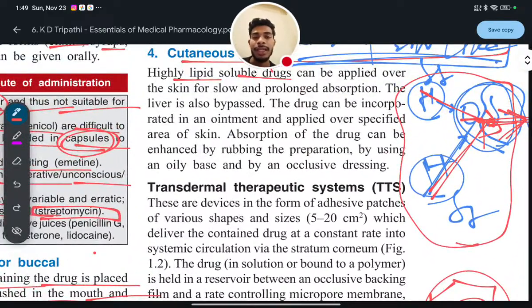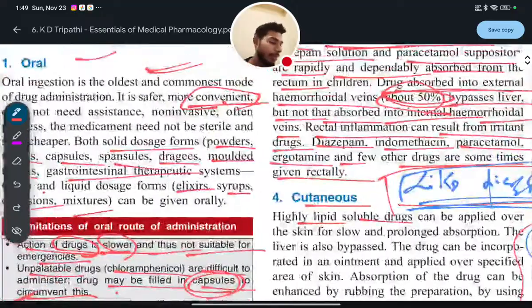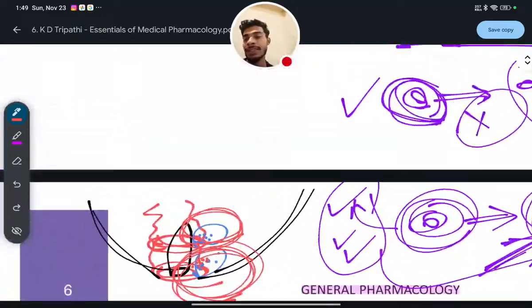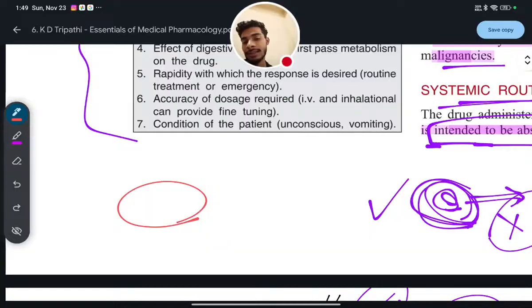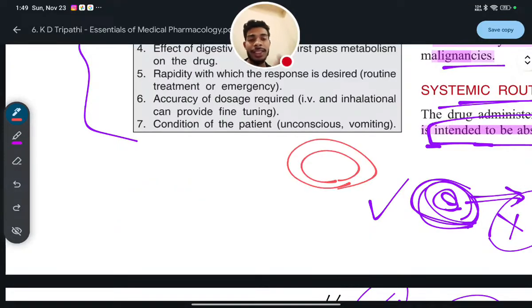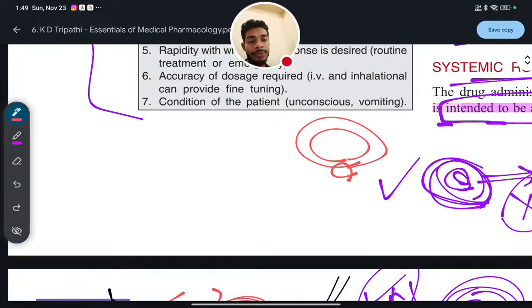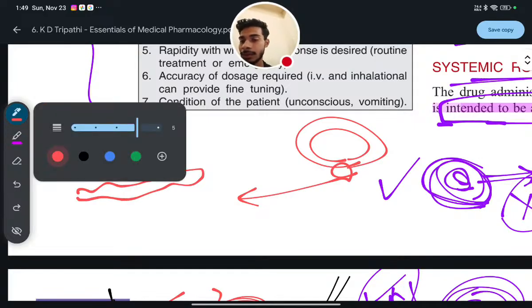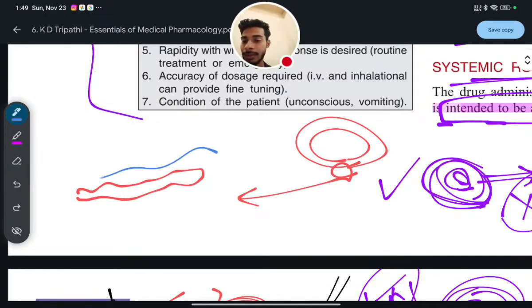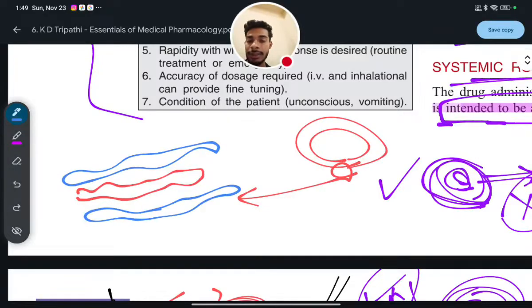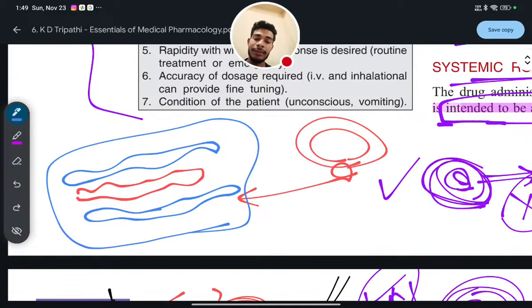So that's why our skin is made up of lipid bilayers. Lipid bilayers means, see, this is our cell and this is the cell membrane. This cell membrane is made up of lipid bilayers, which means it will be like this. You will see one lipid layer and another lipid layer. That is called a lipid bilayer.